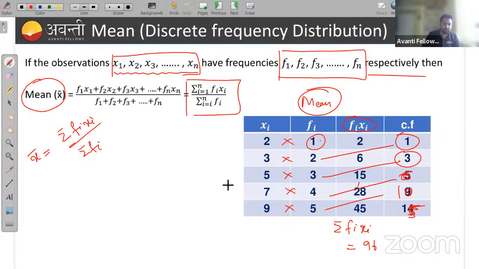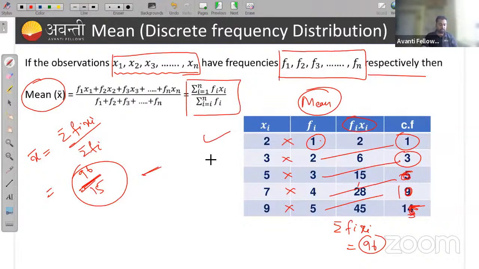Now can you find the mean, guys? Can you find the mean of this table? Yes, we can find. We got the summation of fi xi is 96, and summation of fi is the cumulative frequency, that is 5 plus 4, 9 plus 3, 12, 14, 15. So 96 upon 15 will be your mean of this discrete frequency distribution. Now remember, what is the median here?